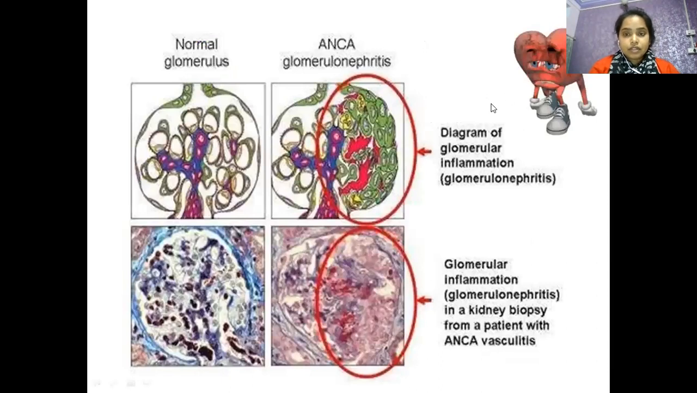Here is a diagram of glomerular inflammation. It shows a normal glomerulus and one with inflammatory cells, that's called glomerulonephritis. And glomerular inflammation in a kidney biopsy in a patient with ANCA vasculitis, acute necrosis types.